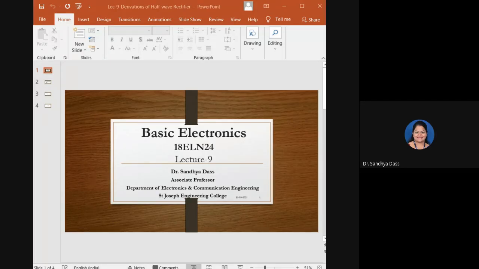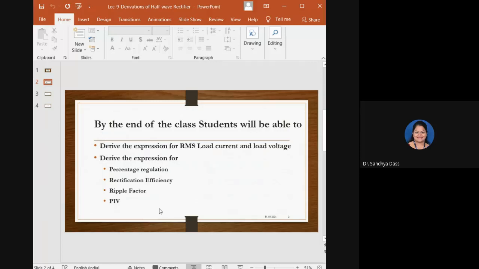Fine, 48 are here. All right, we'll start the class. By the end of this session, you will be able to derive the expression for RMS load current and RMS load voltage of a half-wave rectifier. I hope you remember where we stopped in the previous class.